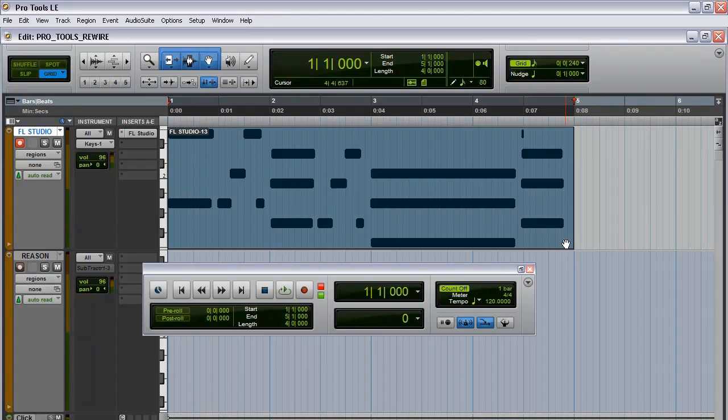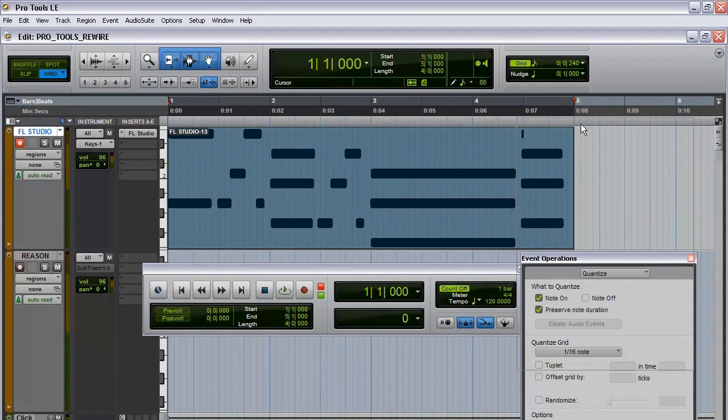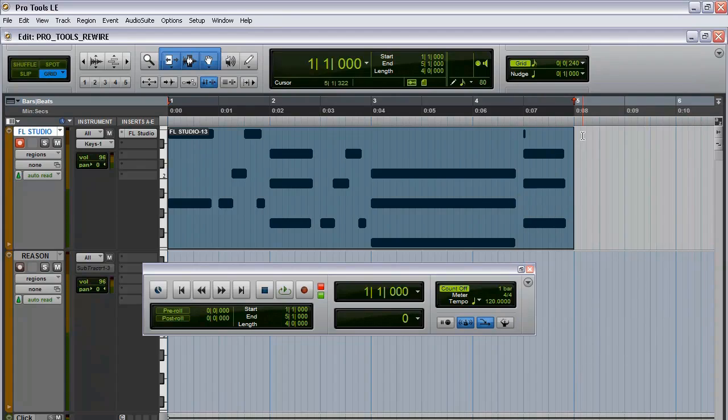Alright, so let me go ahead and hit Alt-0. Now with the track selected, you want to make sure that your strength is selected there, and keep it at 100. And watch the notes as I hit apply. I have everything set to 16th notes. Hit apply, boom. They shift over just a little bit, so it'll be locked into the 16th note.